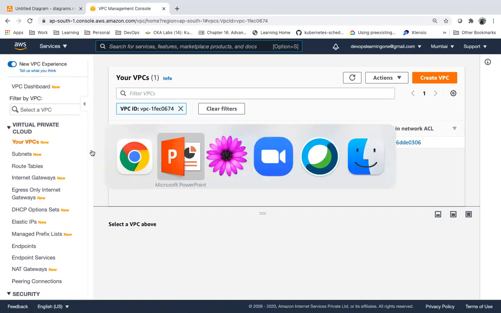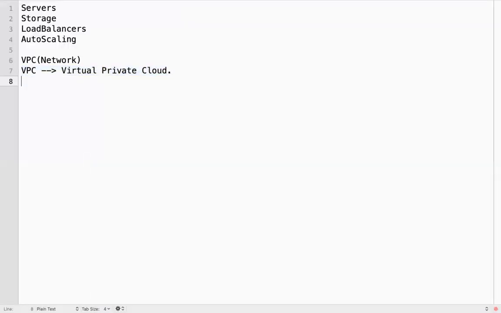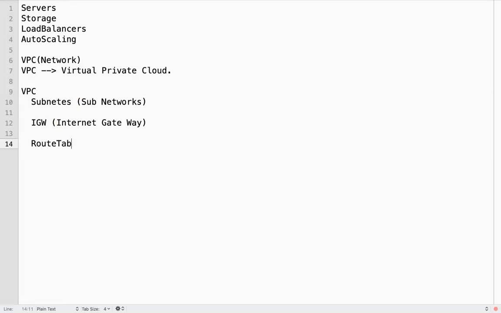So VPC, we have some additional components. VPC will have subnets, subnetworks, IGW, internet gateway, and route table or route tables.